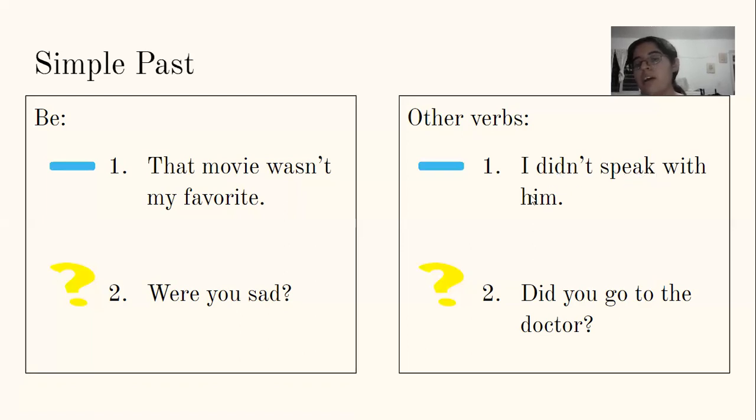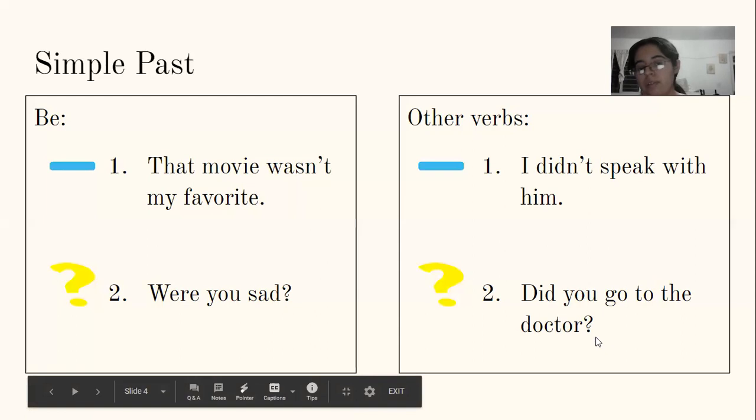Verb in simple form and complement. And for the question, we can start with did, then the subject, then the verb in simple form, since did is already in past, and then complement, question mark.